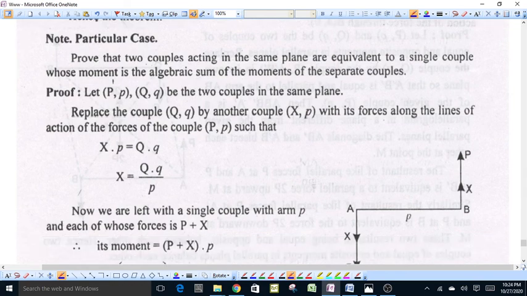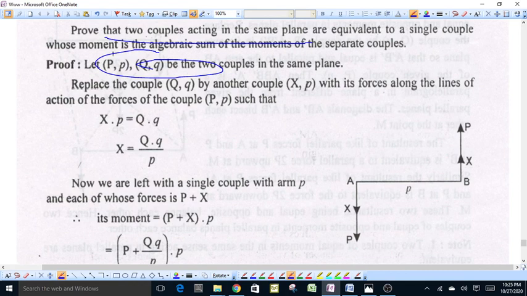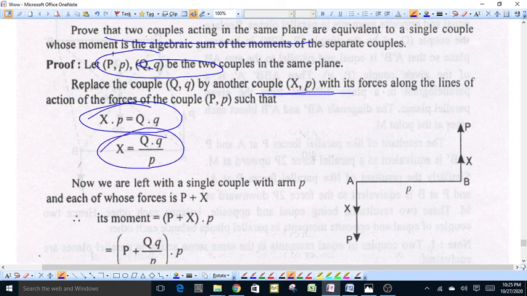Particular case: prove that two couples acting in the same plane are equivalent to a single couple whose moment is the algebraic sum of the moments of the separate couples. Suppose Pp and Qq are the two couples in the same plane. Then we replace Qq by another couple Xp, with its forces along the lines of action of the forces of couple Pp, such that the moment of this new couple is equal to the moment of the given couple Qq, and the magnitude of force X comes out to be Qq upon p.